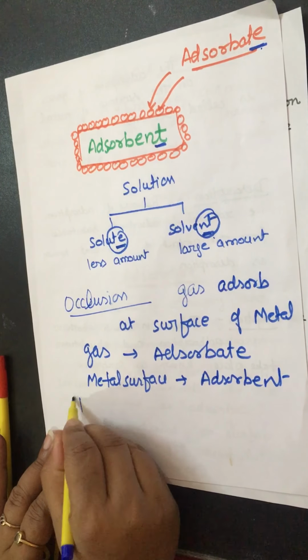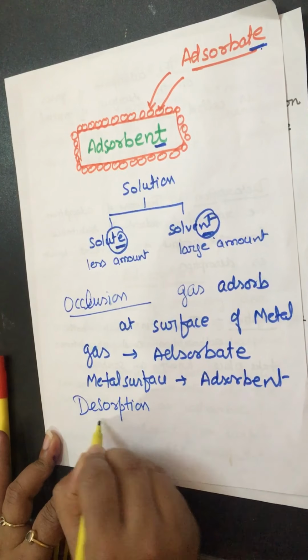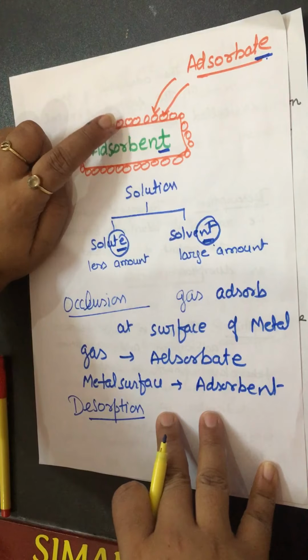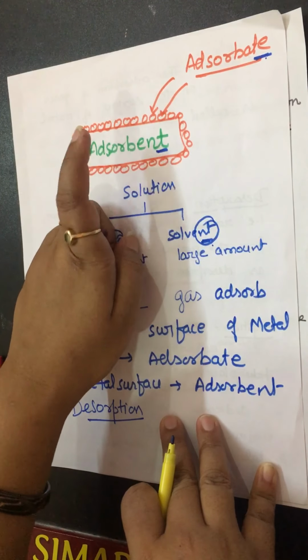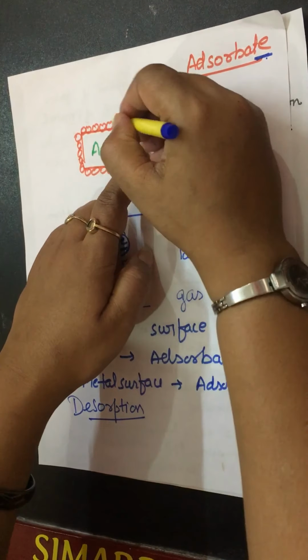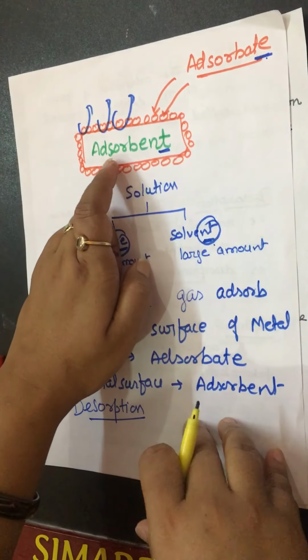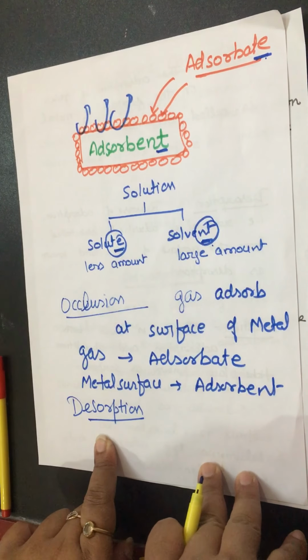One more process is desorption. Accumulation, or you can say retention, of a substance at the surface of another substance is known as adsorption. When these molecules get detached from the surface of the adsorbent, this phenomenon is known as desorption.